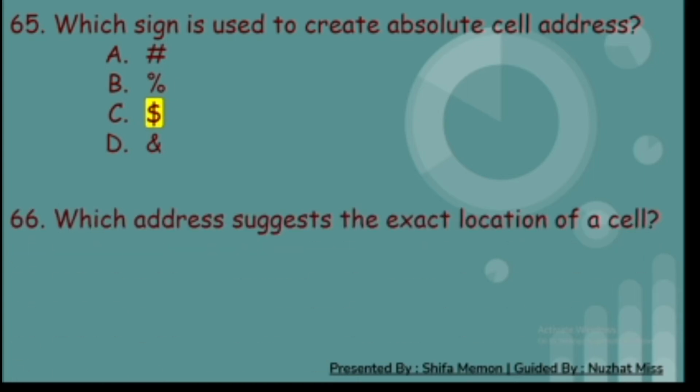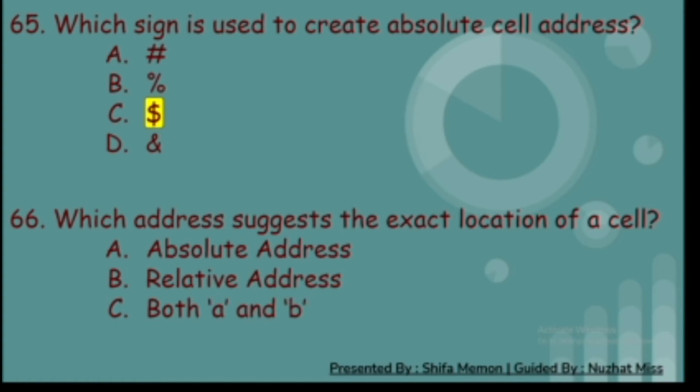66th. Which address suggests the exact location of a cell? A. Absolute address, B. Relative address, C. Both A and B, and D. None of these. And the correct answer is B. Relative address.